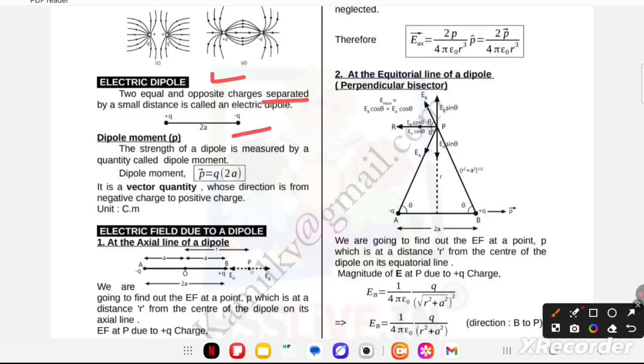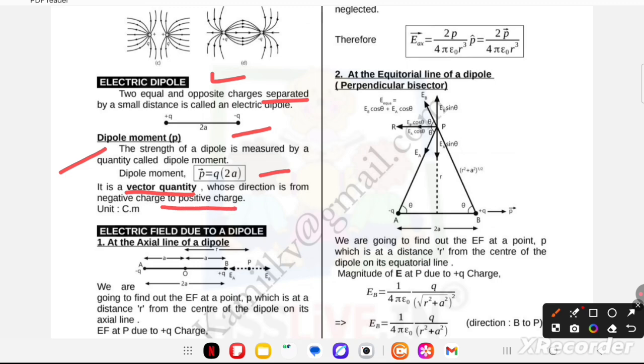Now next concept, dipole moment. The strength of the dipole is measured by a quantity called dipole moment. Dipole moment p is equal to q into 2a. I have taken here 2a as the separation between them. It is a vector quantity, whose direction is from the negative to the positive charge.